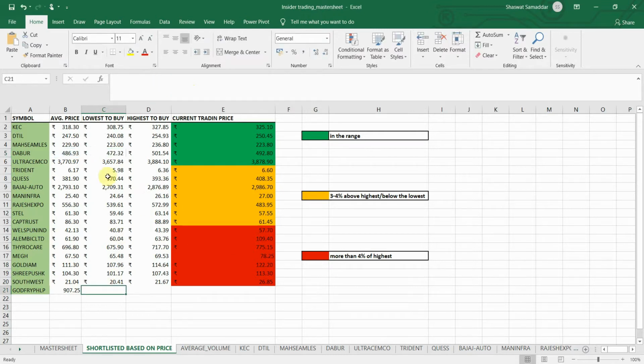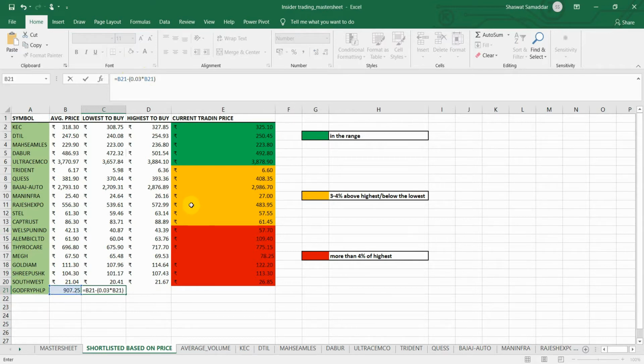Okay, here is the formula. I'll copy it and paste it here. Let me write the formula once again.